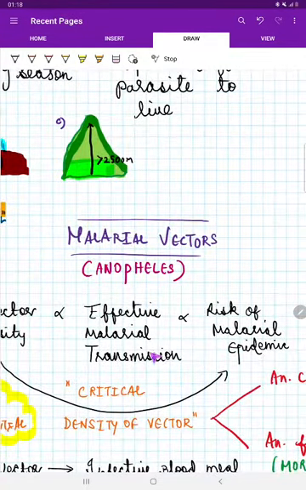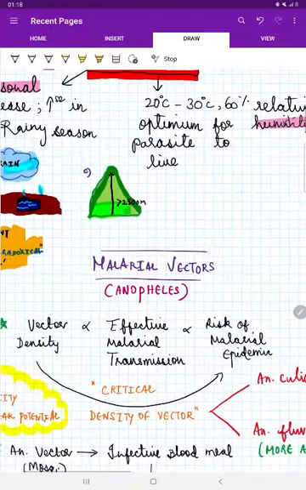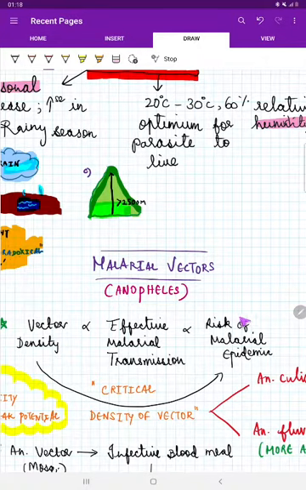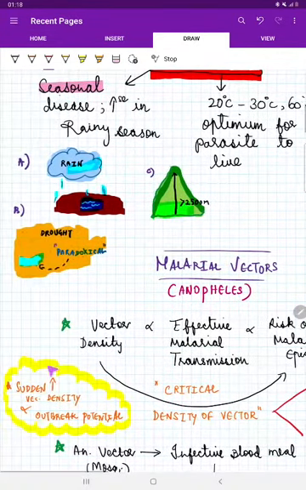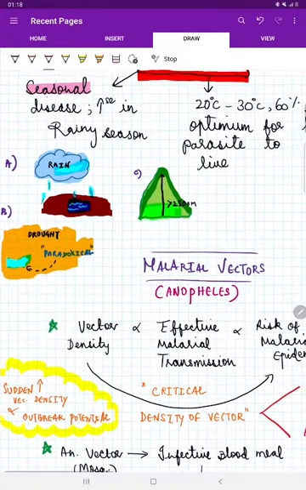So as there is increased malarial transmission, there's again a risk of malarial epidemic, and this is called critical density of vector. Whenever the density of the vector increases in an area, that in turn increases the risk of malarial epidemic. So a sudden increase in vector density is directly proportional to outbreak potential. What is going to outbreak?